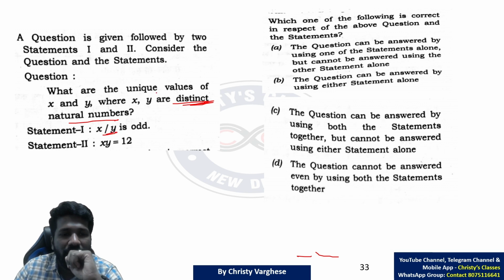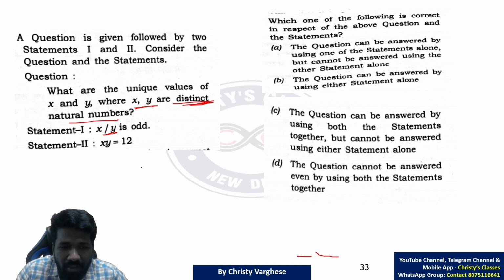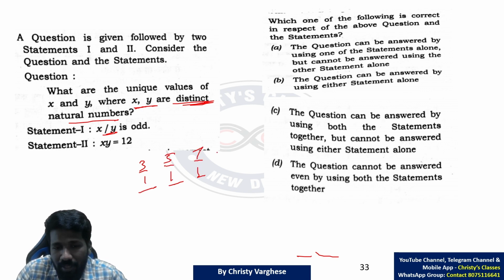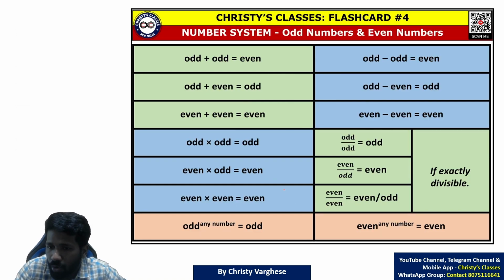From this statement, can you find the value of x and y? No. A number divided by another number being odd, there are infinitely many possibilities. Now 3 by 1 is odd, 5 by 1 is odd, 7 by 1 is odd, or 1 in the denominator is also not necessary. It can be 9 by 3 is odd. Any odd number by odd number, if it is exactly divisible, it will be odd itself.